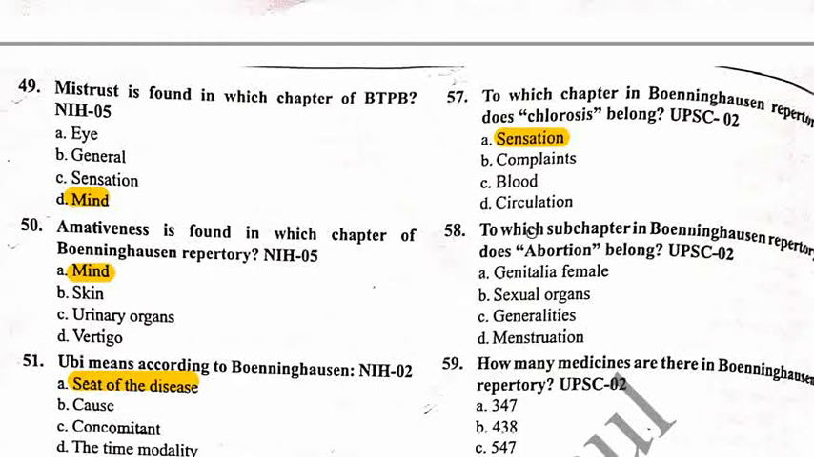Next question, 58. To which subchapter in Bonninghausen's repertory does abortion belong? Option A, genitalia of female. Option B, sexual organs. Option C, generalities. Option D, menstruation.